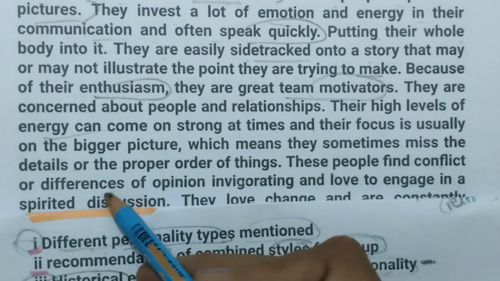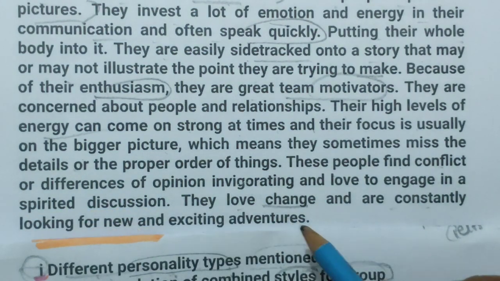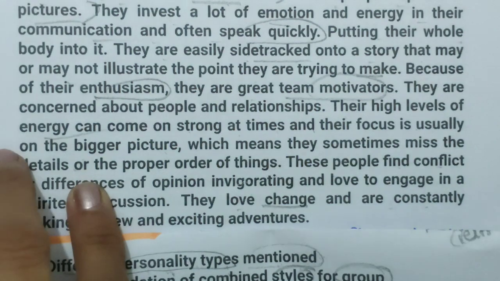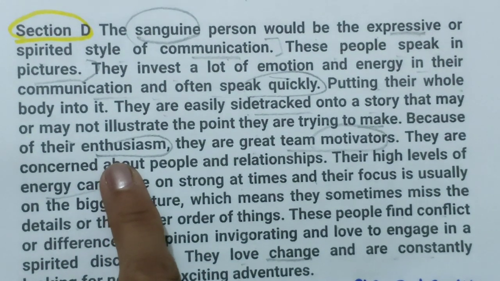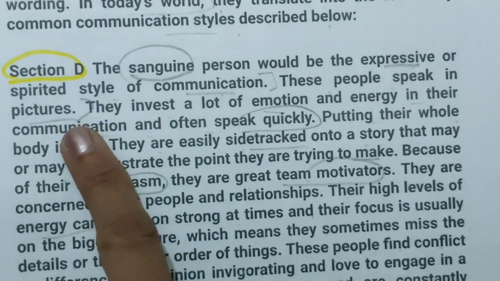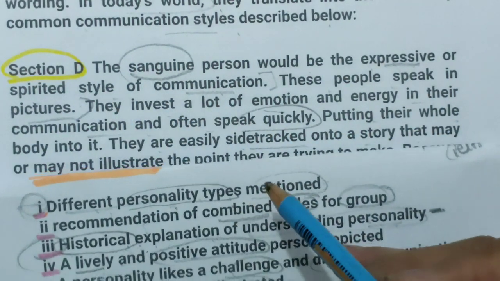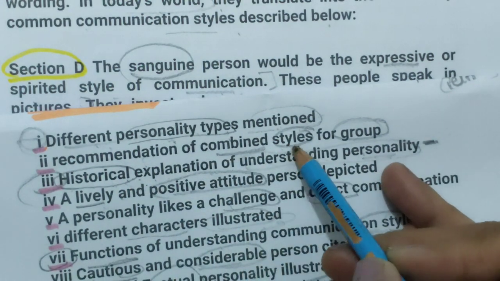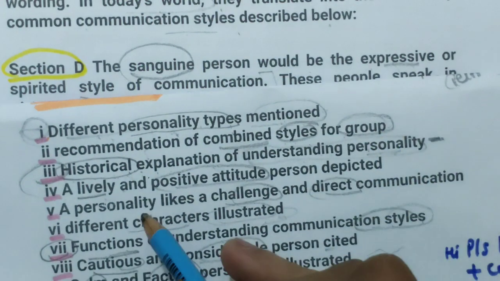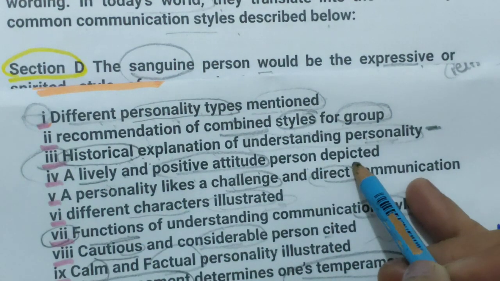These people find conflict or difference. They love change and are constantly looking for new and exciting adventures. So they are motivated, they have great enthusiasm and are great motivators, and would be expressive or spirited style of communication. Let's match it with this. We have done recommendation of combined. No, they are not talking about group. Lively and positive attitude person depicted.